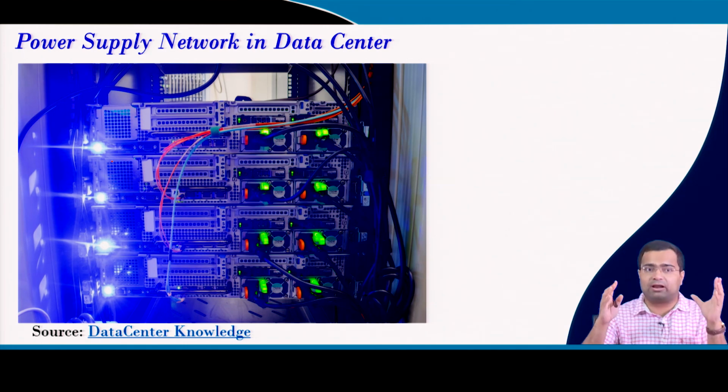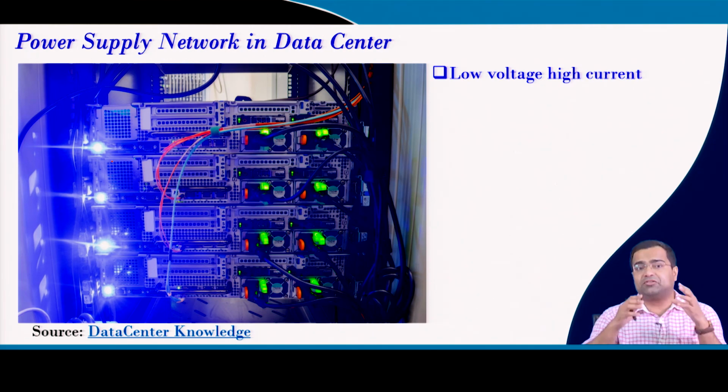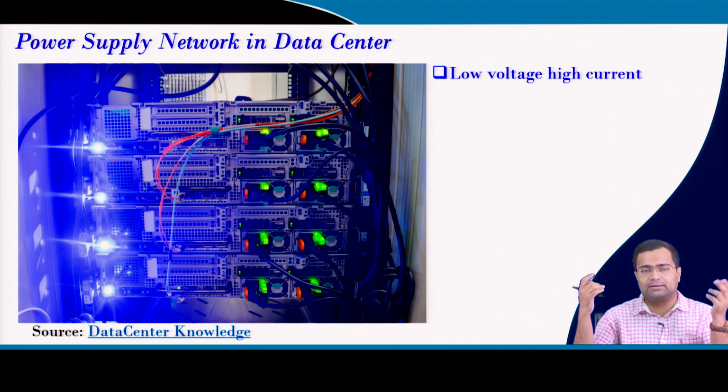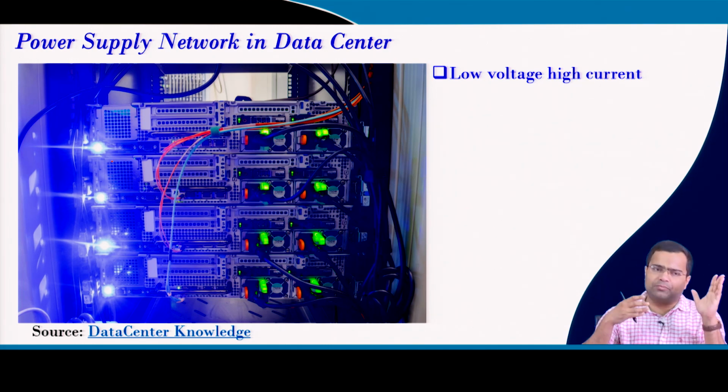All this requires very stringent power, and most of these applications require very low voltage and high current. For example, for processor applications like a cloud server, the voltage can be 1 volt, 1.8 volt, close to that, or even less than 1 volt, but the current can be hundreds of ampere. In fact, in future cloud servers we can see thousands of ampere, maybe more than 1000 ampere. Such applications need extremely high load current and, of course, low voltage. We need to meet stringent requirements, but that current actually varies based on the computational requirement.